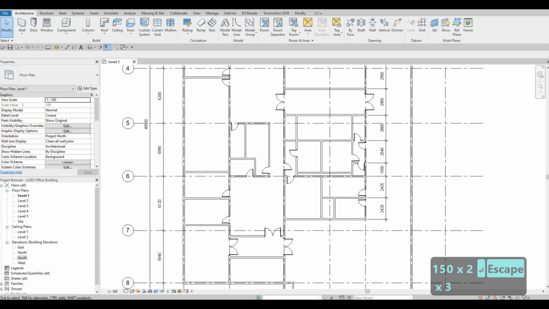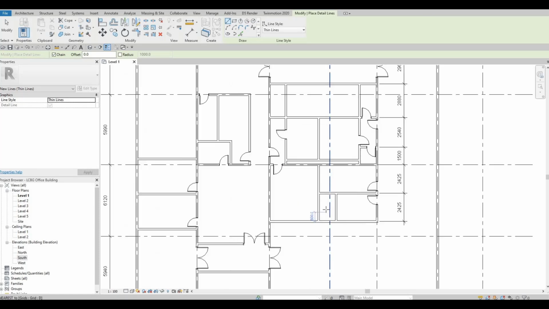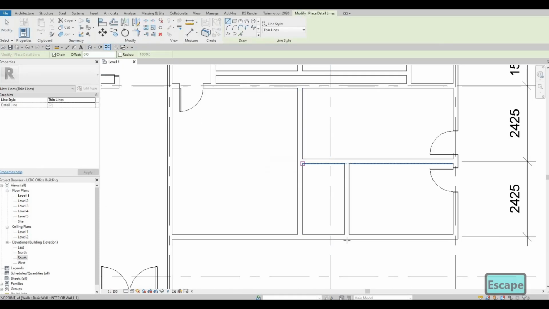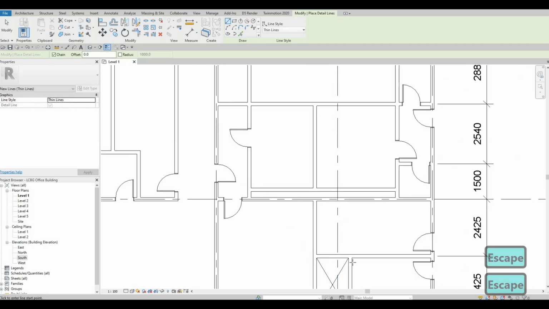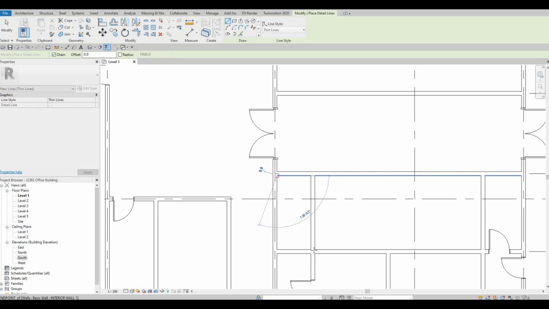We need to add in a detailed line. So go to annotate, detail line, thin lines will be good enough. And we will need to use that in order to add some of this. So I'm just marking whatever space that we don't need to use.